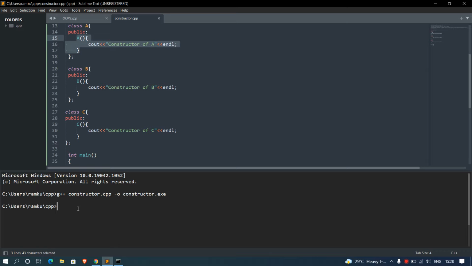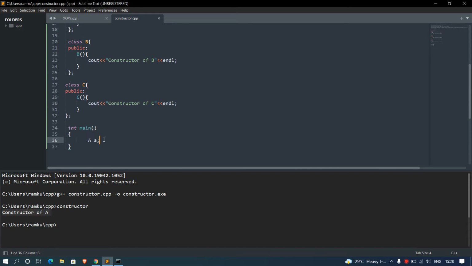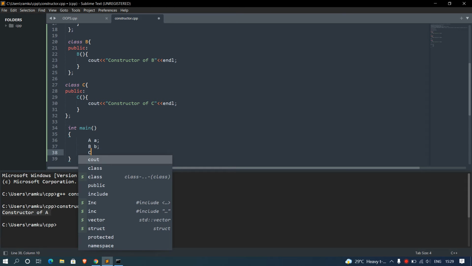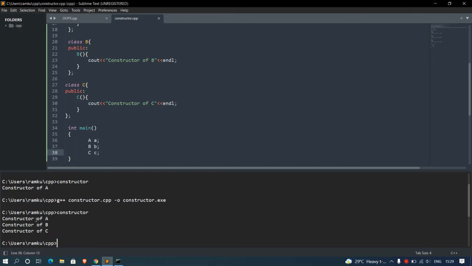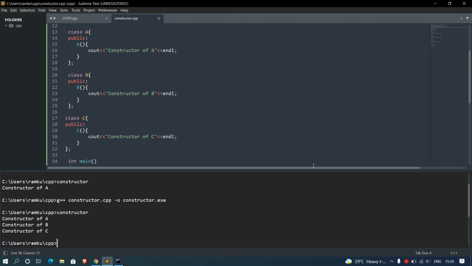Okay, fine. And okay, so here you can see it has called my default constructor. Okay, fine. So let me make the object of my B class also, and also of C. So let's do this again. So constructor of A, constructor of B, constructor of C called. Okay, default constructor called. What if I make something like that?